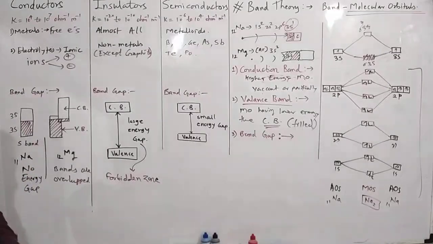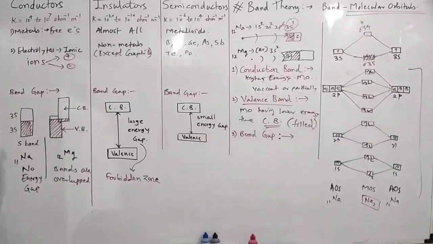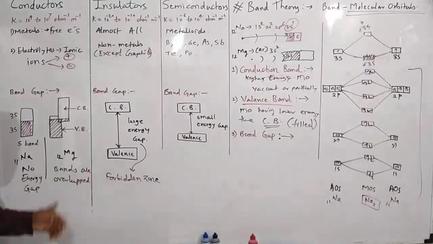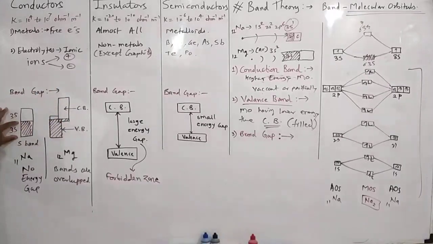What do you observe about the conductors? In conductors, there is no energy gap between valence band and conduction band, as in sodium we observe there is no band gap. In the case of magnesium, this is the 3s orbital and this is the 3p.